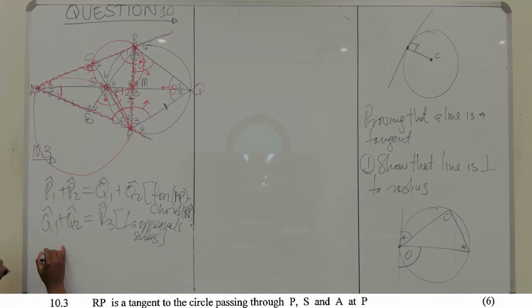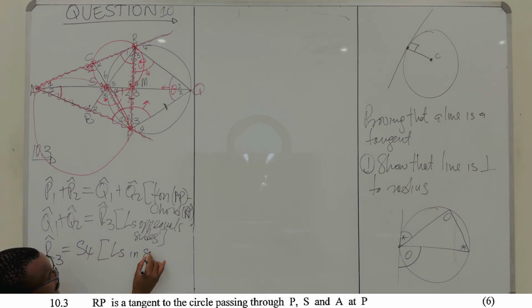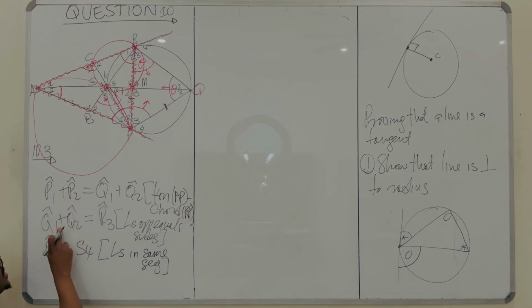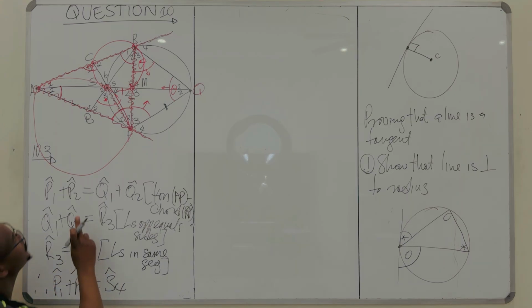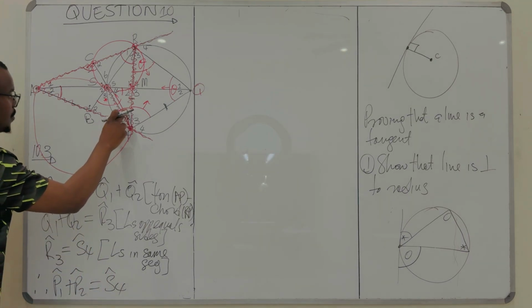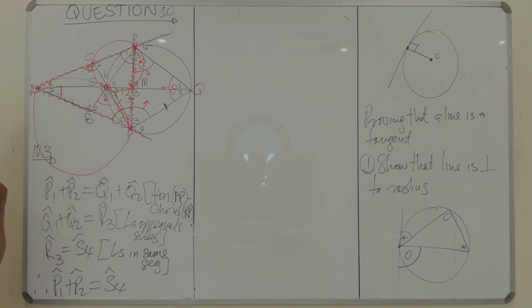So you say now R3 is equal to S4. Why? These are angles in the same segment. Right? So you say this is equal to this is equal to this is equal to that. Therefore, these two are equal. Therefore, P1 plus P2 is equal to S4. So we have shown that if you add this P1 and P2, they give you S4.